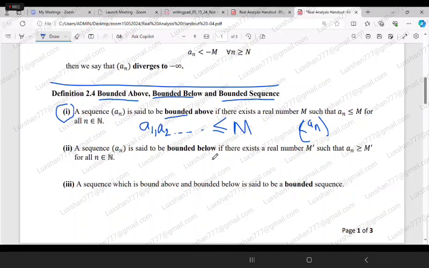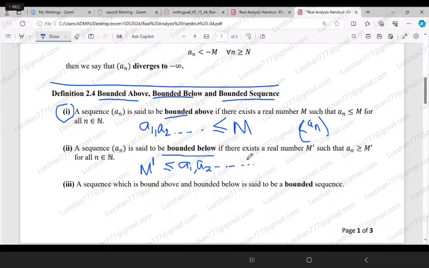Similarly, we say that a sequence is bounded below if there exists a real number M dash such that An is greater than or equal to M dash for all n. That means this is your sequence A1, this is your sequence A2, and all the terms of this sequence are greater than or equal to a number capital M dash.